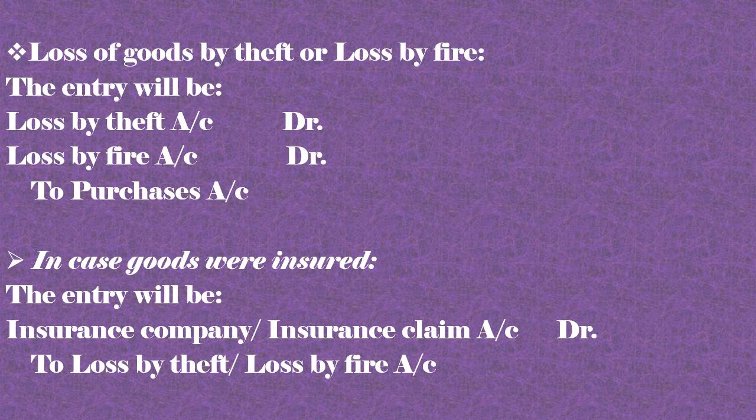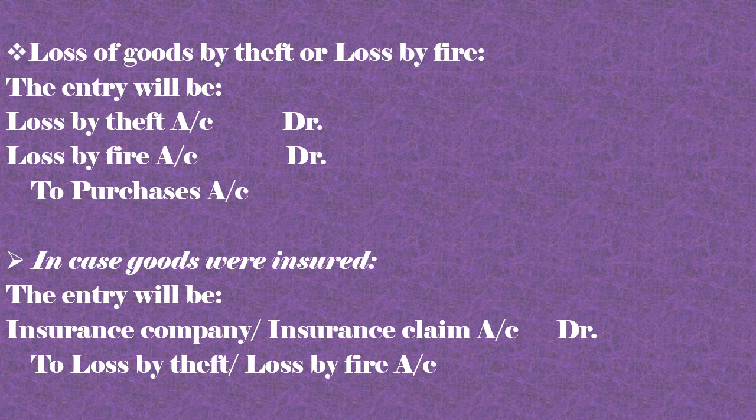So here the insurance company, in future, will provide us compensation for any loss. But before it provides compensation, the way the insurance company works is that it takes a premium from the one who has insured. So the business pays a premium, either quarterly, annually or monthly. And so the insurance company or insurance claim is debited, and loss by theft or loss by fire account is credited.